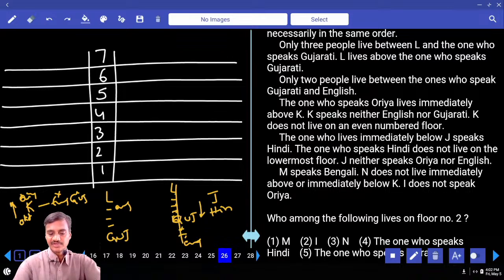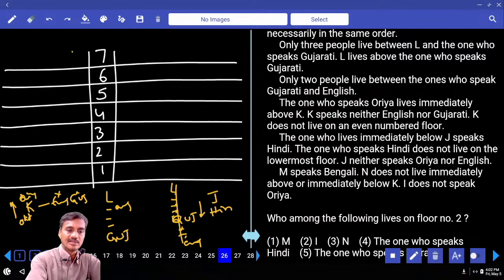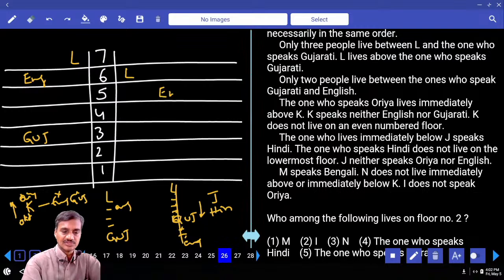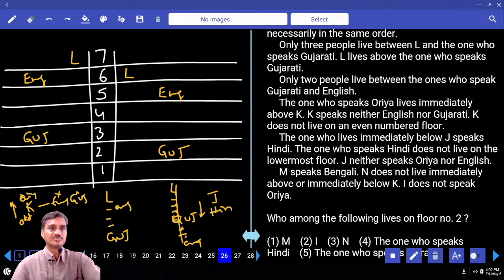As there is no definite information given, let us start with L. Now L is at this place. If L is here, the one who speaks English is immediately above this one. Then there are two more persons, and the one who speaks Gujarati is here. That is one such possibility. And in the next case, if L is here, then the one who speaks English is here, and the one who speaks Gujarati is at this place. As of now, there are 2 cases. One more, L on the 5th floor, Gujarati must be on the 1st floor. And we get 3 possibilities.